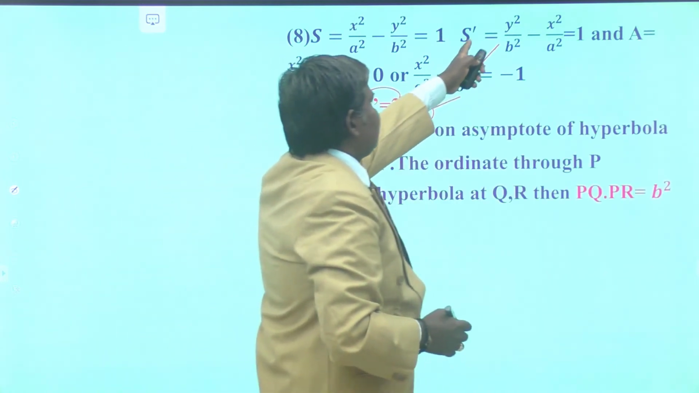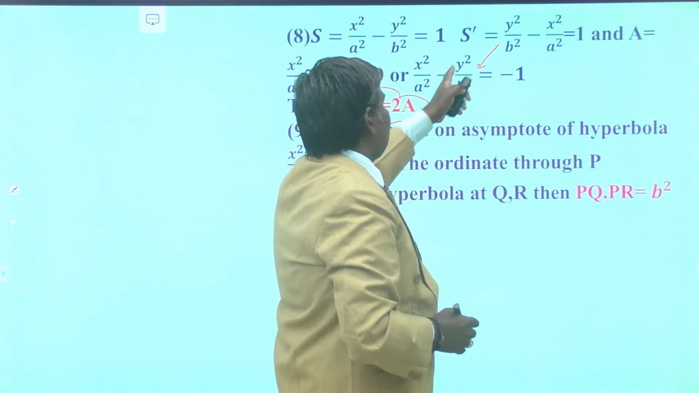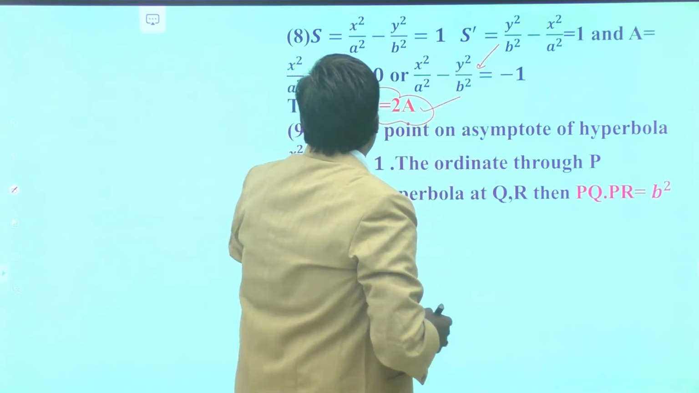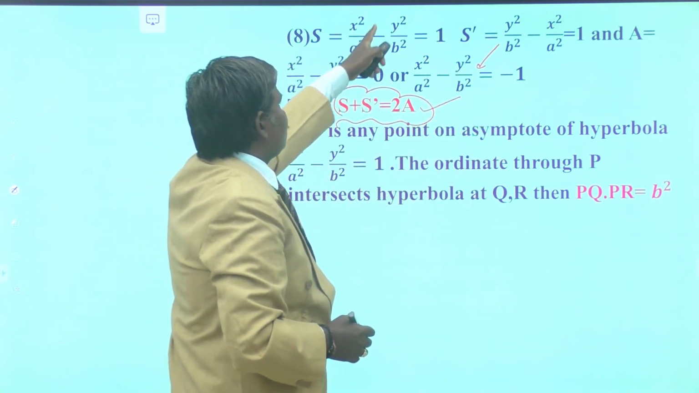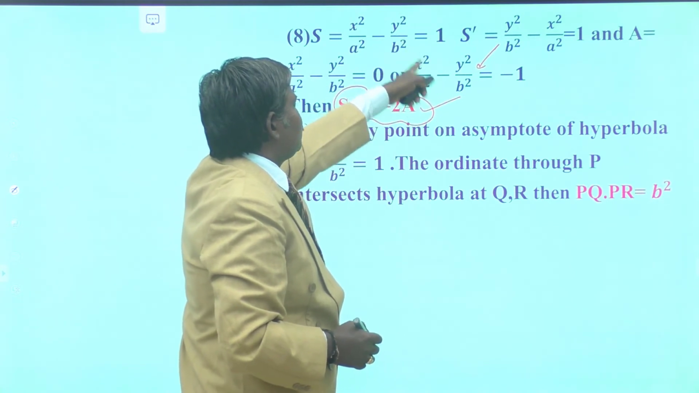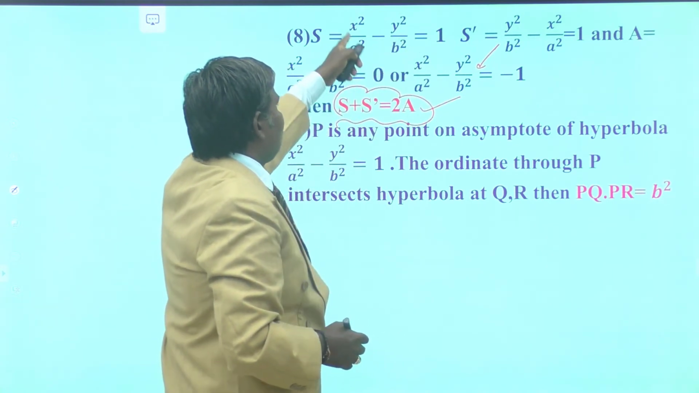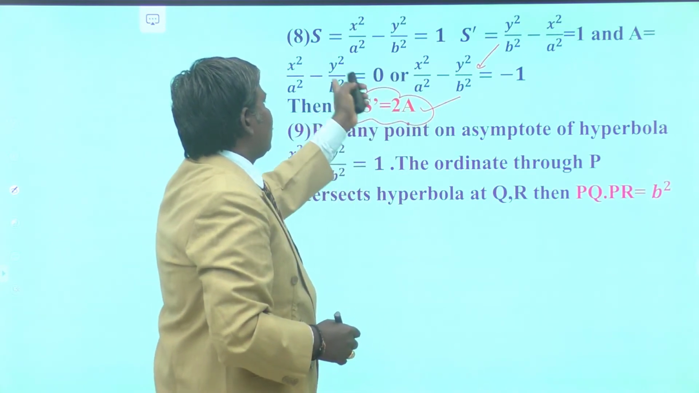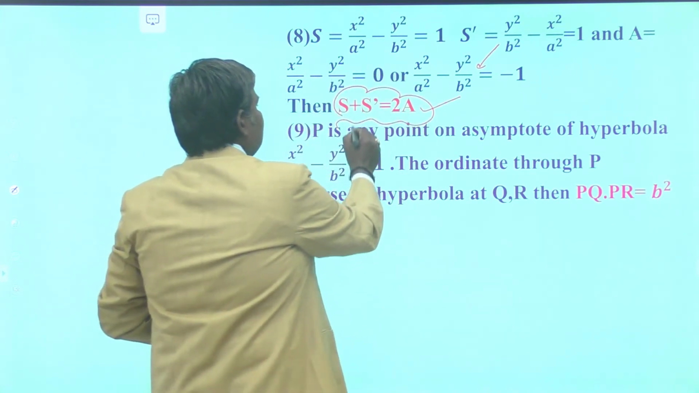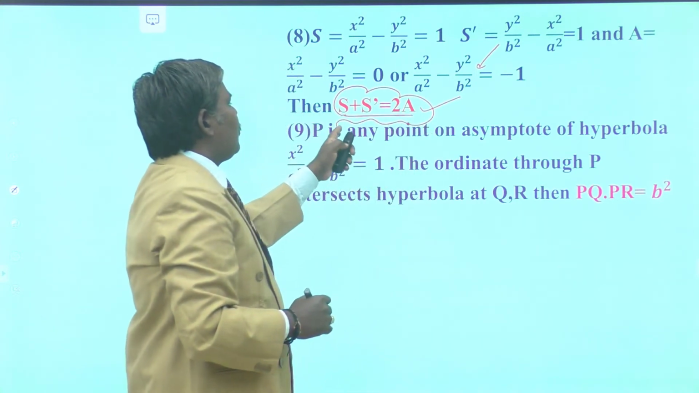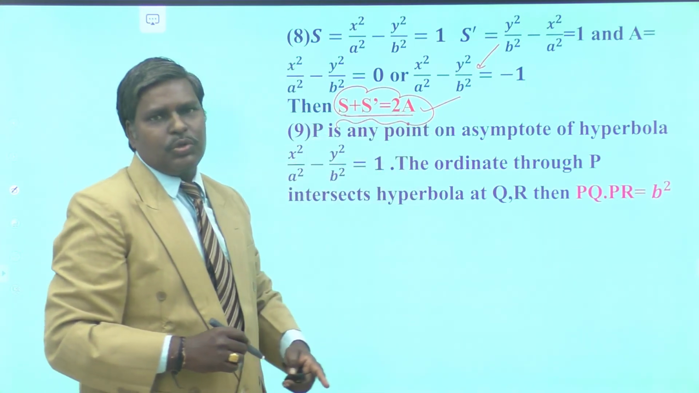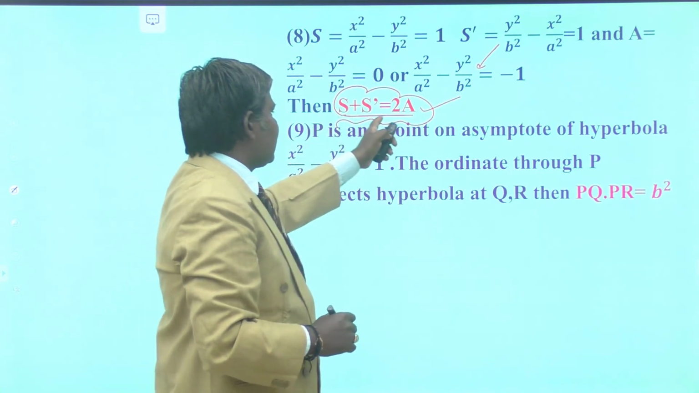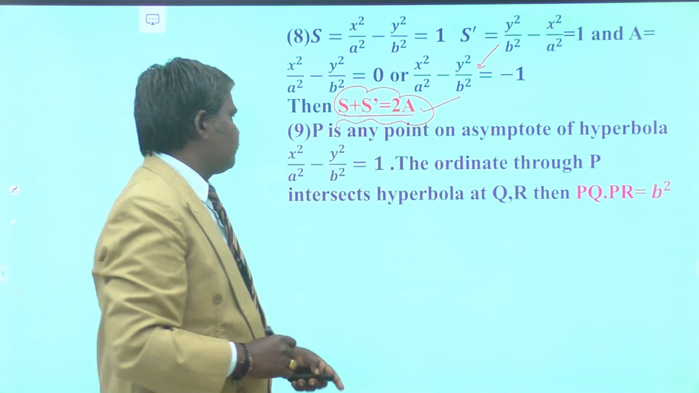So S dash is nothing but x square by a square minus y square by b square is equal to minus 1. This is x square by a square minus y square by b square equal to 1. Just by adding these two, we get 2 times of x square by a square minus y square by b square. That is nothing but 2 times of A. So this is the relation between the three expressions, hyperbola and its conjugate with asymptotes. Understand? So S plus S dash is equals to 2A.